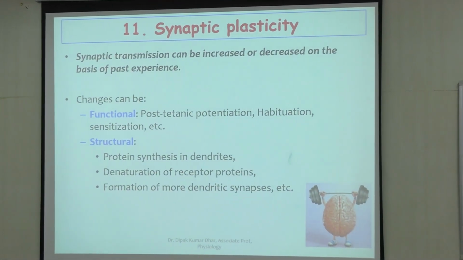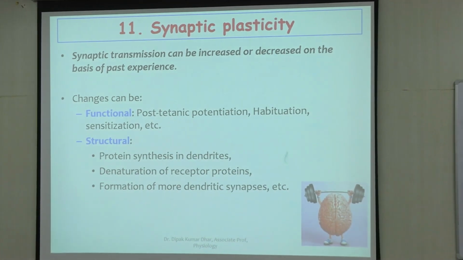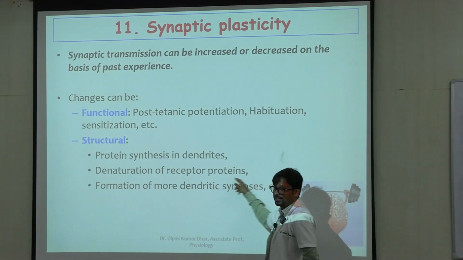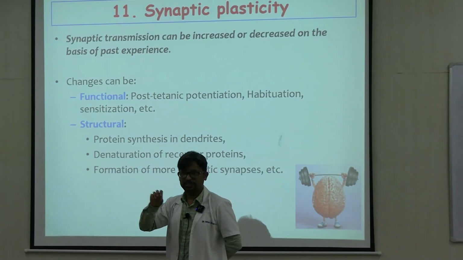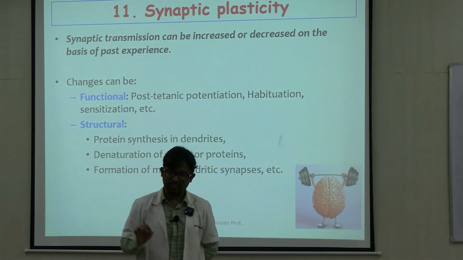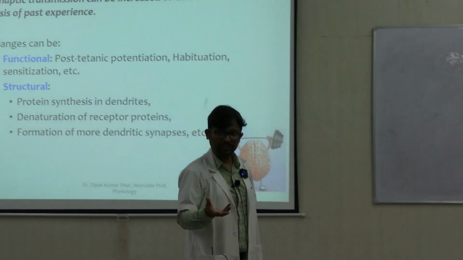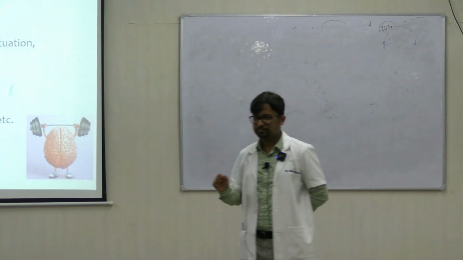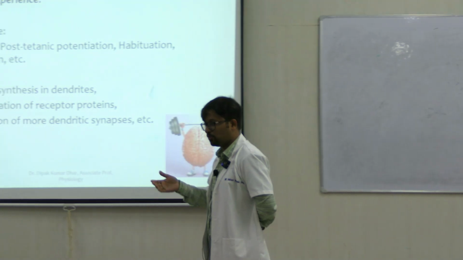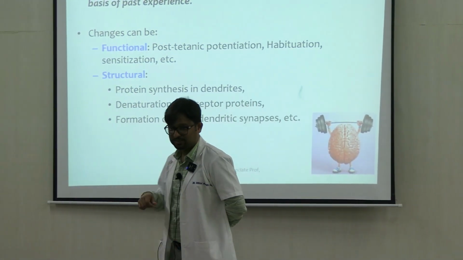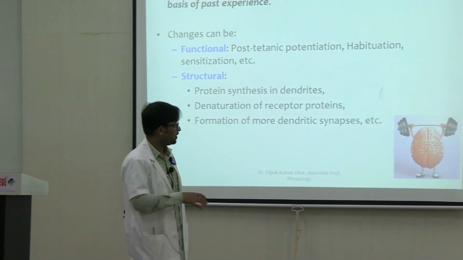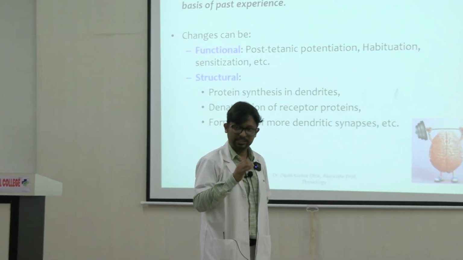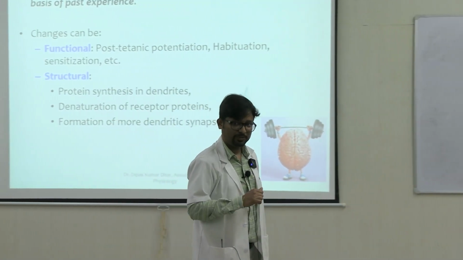Denaturation of the receptor proteins. If some of the receptor proteins get denatured, the activity across that particular synapse will be less. And if the dendrites arborize more, if they keep on branching and form newer connections or newer synapses, this also will modify the activity, right? So as and when we keep on giving experiences to our brain, the CNS modifies all of these synapses. So this remarkable property is the basis of learning and memory, right?